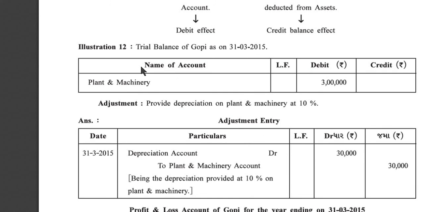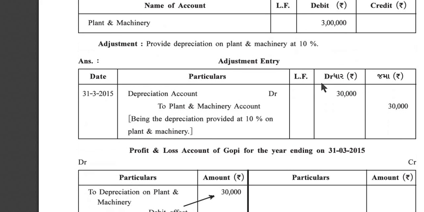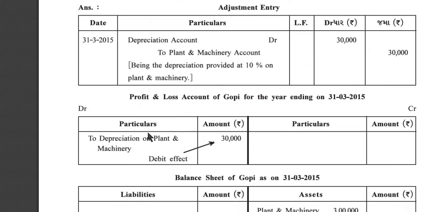Illustration number 12. Trial balance of Gopi as on 31st March 2015. Plant and machinery 3 lakh. Adjustment: provide depreciation on plant and machinery at 10%. Adjustment entry, 31st March 2015: depreciation account debit 30,000 to plant and machinery account 30,000, being the depreciation provided at 10% on plant and machinery.